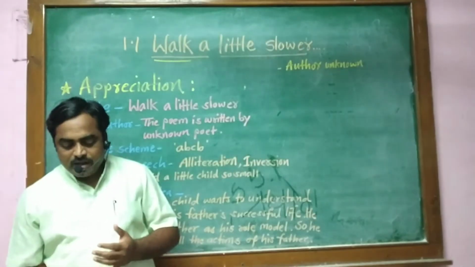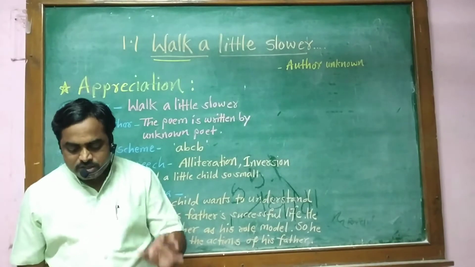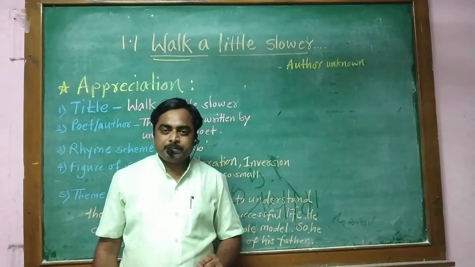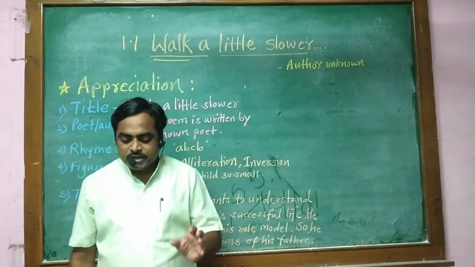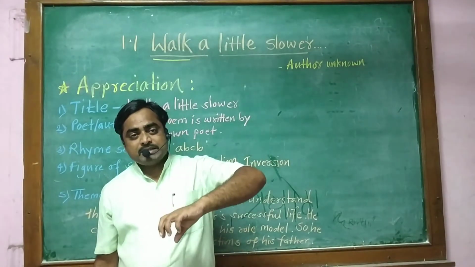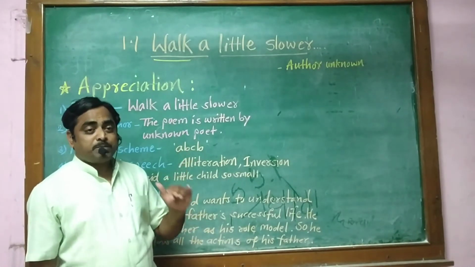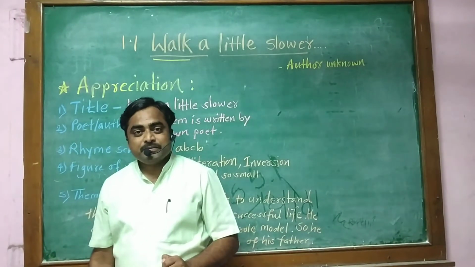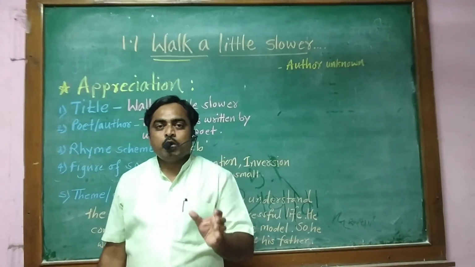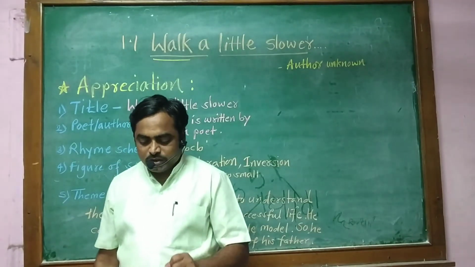That's why the child says, "Then I will have a little child who will want to follow me, and I would want to lead just right. I know that I was true." The child says that he wants to lead just right. He wants to walk on the right path. I know that I was true. That means when he looked back, he thought that it was the right path shown by my father, and he was satisfied with the actions that he had followed from his father. That's why he says that I would want to lead just right. I know that I was true.